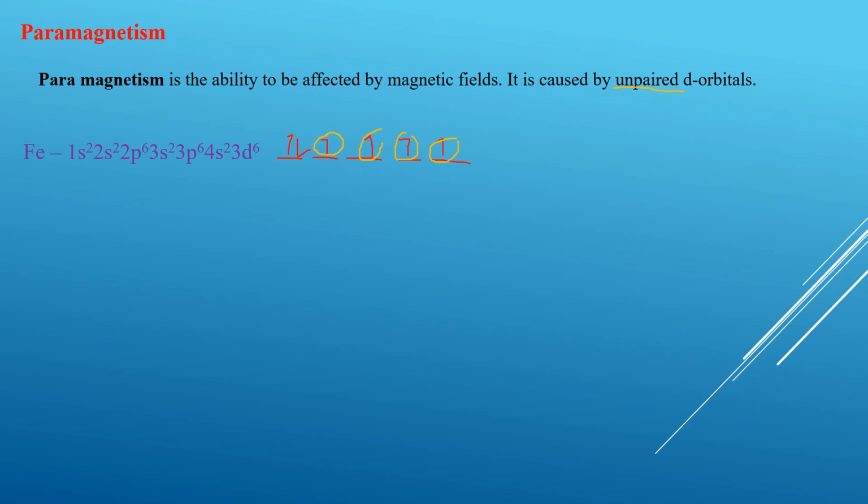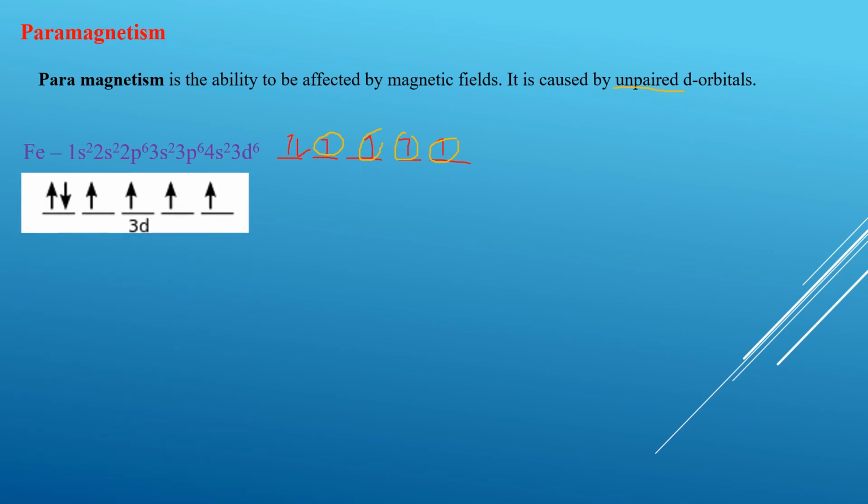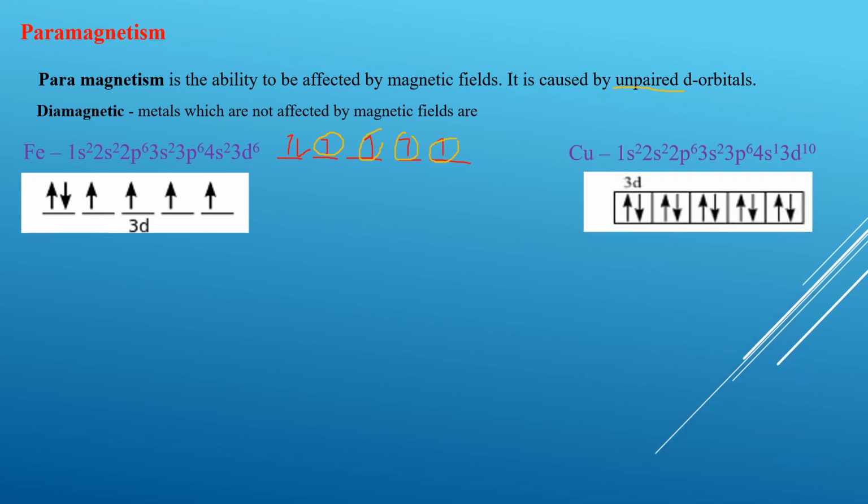But when we look at metals such as copper, these metals are not attracted to the magnet because they are diamagnetic. A diamagnetic metal is anything which is not affected by a magnetic field, and such an example is copper. If you look at copper and its configuration, you can see that the d orbital is fully filled. If it is fully filled, none of these electrons are unpaired, which is why they will not be attracted by a magnet.